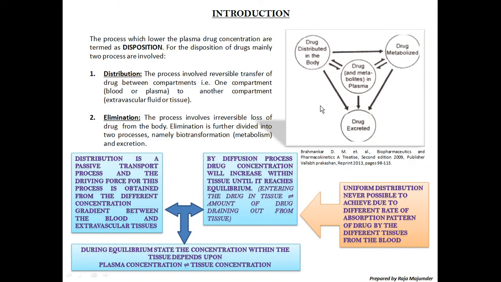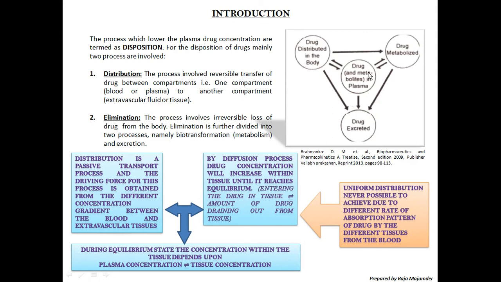So here you can see this diagram. In the diagram, in case of excretion you can see there is no reversible arrow mark, and till there, whenever the drug has been metabolized, there is no reversible arrow mark. But in the case of drug distribution in the body and drug metabolism to the metabolites, in this part reversible transfer is there, because the drug can reversibly change its compartment again, but in these cases it is not possible. So that's why distribution is a reversible transfer between the compartments, but elimination is an irreversible loss of the drug from the body.